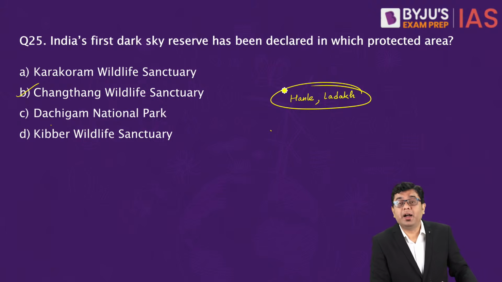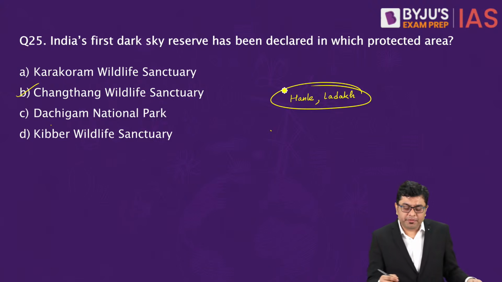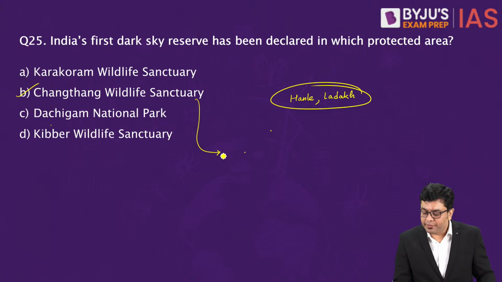Okay. Changthang Wildlife Sanctuary has got a significant amount of high altitude water bodies included in it. So here you will find a significant proportion of water bodies, for example, Pangong, Tso Moriri, and also Tso Kar.